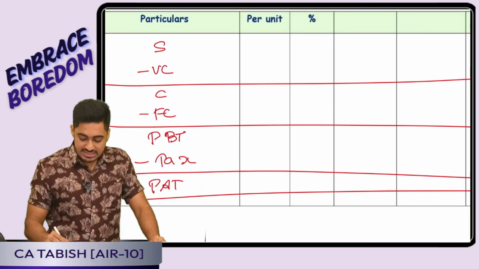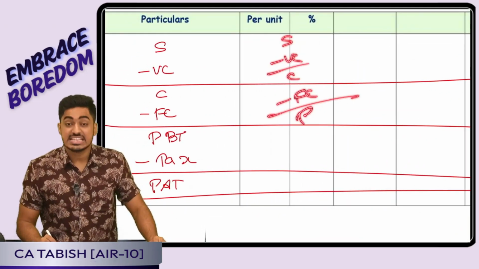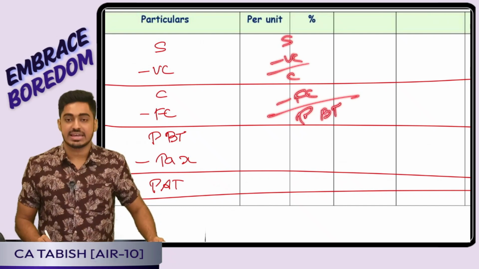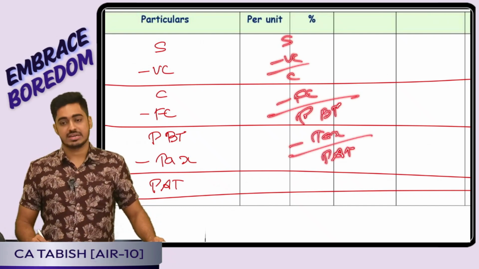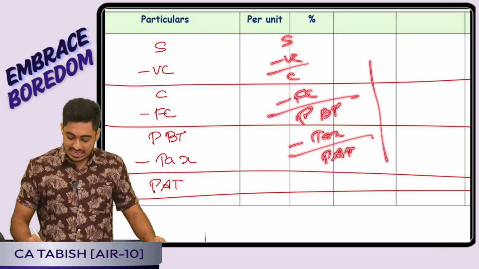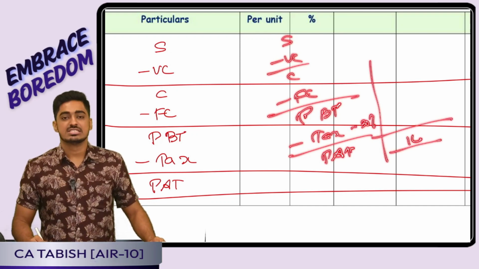Till now we have just done sales minus variable cost was contribution, minus fixed cost is profit. This is my profit before paying tax. From this, I will pay tax and arrive at profit after tax. Is this clear? Question tells I want 1 lakh profit after tax. Assume my tax rate is 30%.